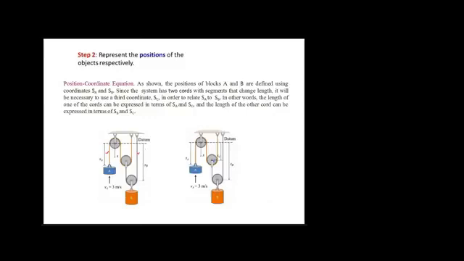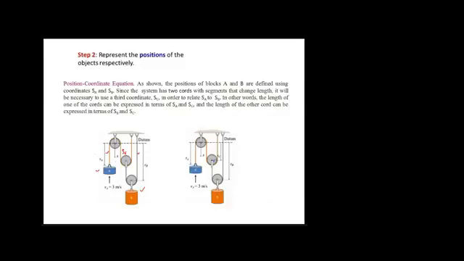But to find the relationship between object A and object B, let's have another distance, another s with subscript C. Why are we defining this SC? It is just to maintain a relationship between SA and SB.